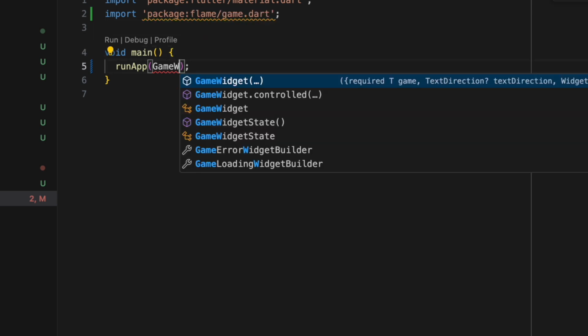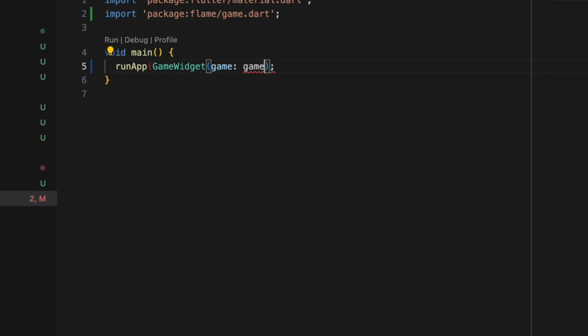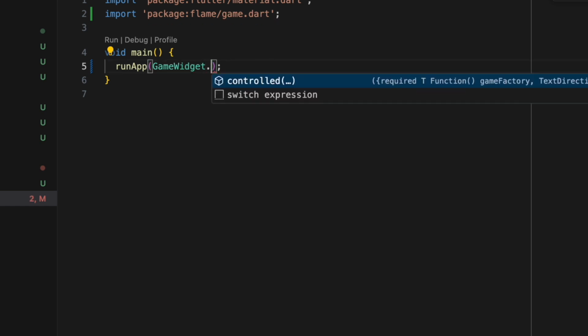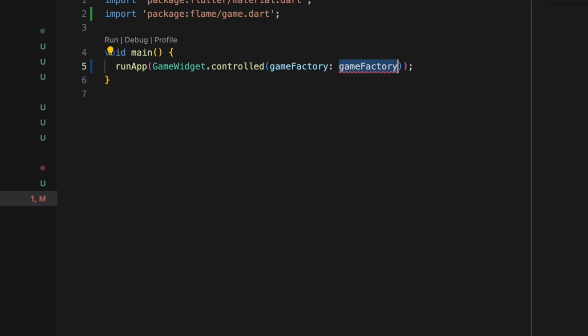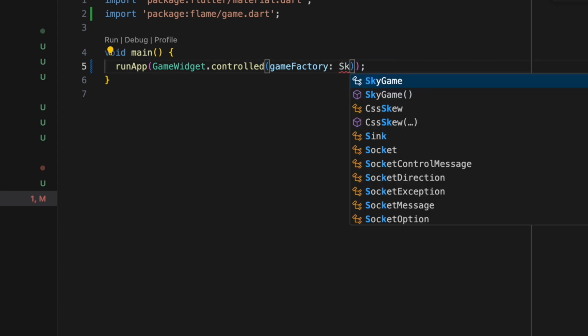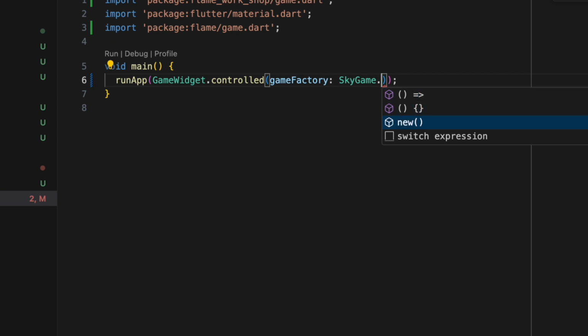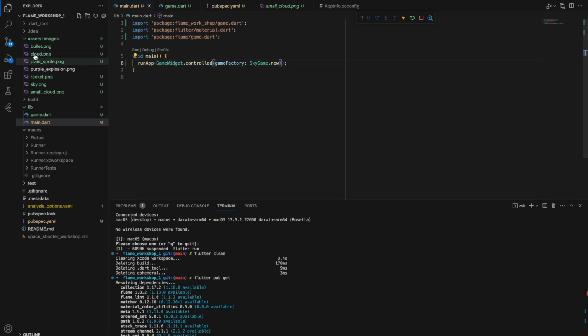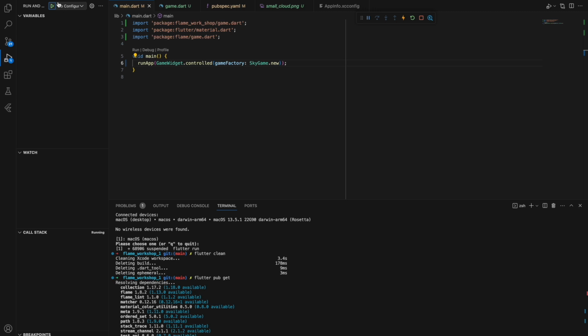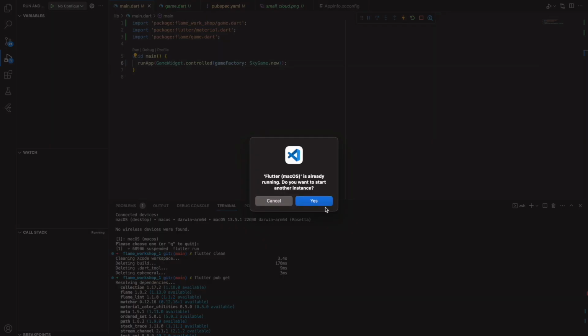Can I do this? No. Yes. GameWidget, and we would need to use the special constructor. And as a game factory, we need to pass our SkyGame, which we recently created. Let's try if it works.